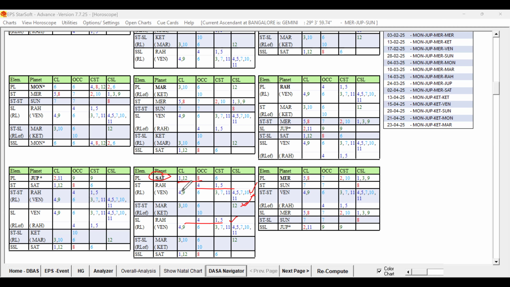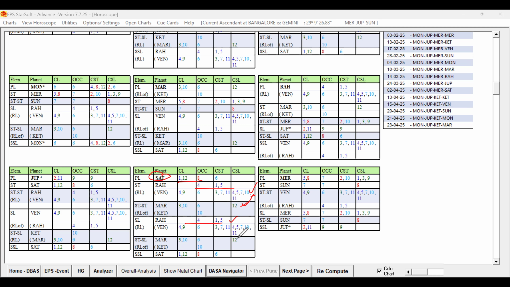Okay, a star level planet is fine. If it is a star level planet connected through the star lord, it is also fine. But the sub level should be good. Suppose at the sub level, instead of Rahu, it was Mars. Yes, that would be very good. But the sub level is also the same planet, Rahu. So 1, 12, 8, 6, then 4, 1, 5, 4, 1, 5. This is not indicating very strongly. It is indicating something is lacking.